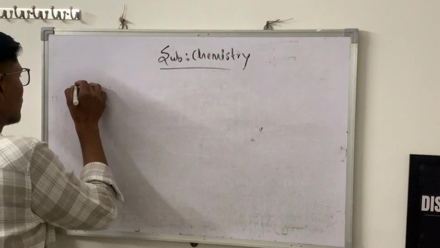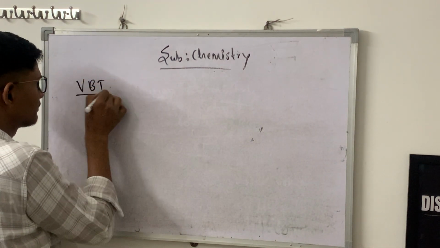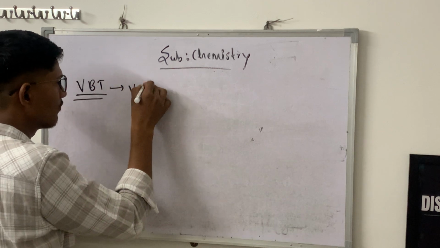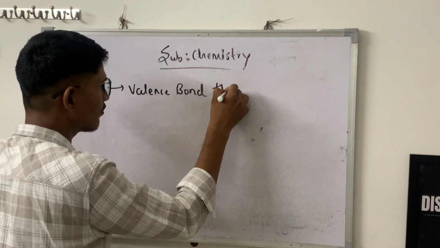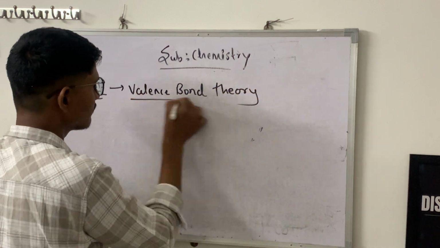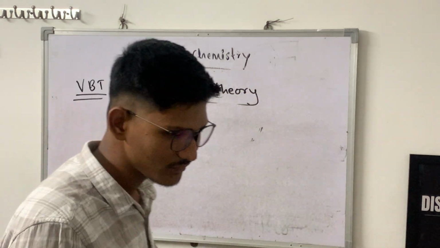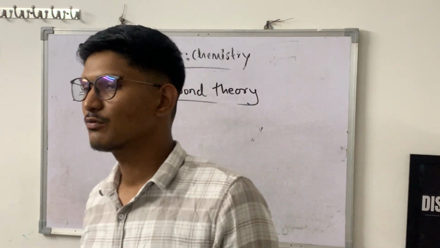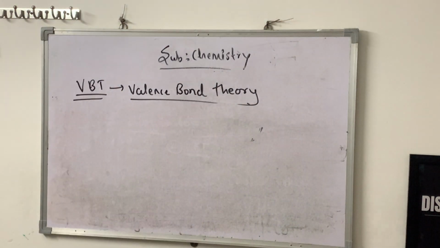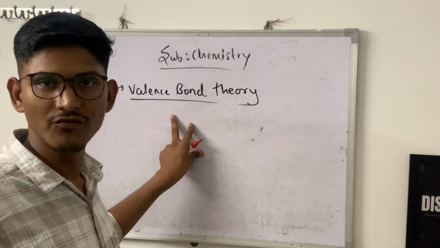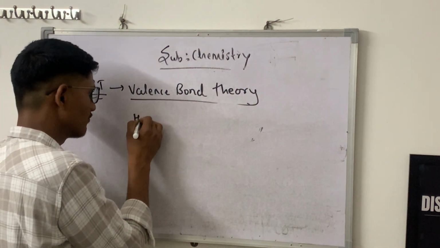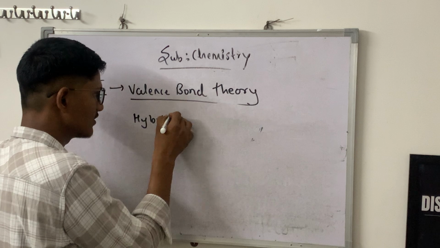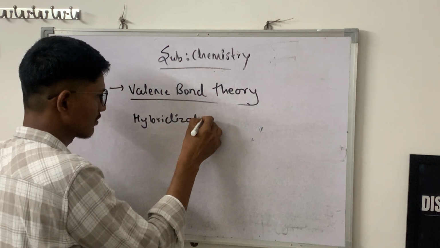So VBT means what? Valence bond theory, using the valence shell electrons of the metal. Basically, in valence bond theory we use the concept of hybridization.